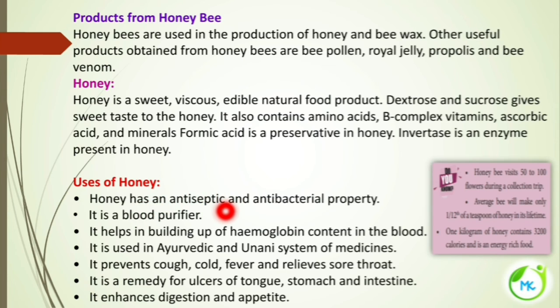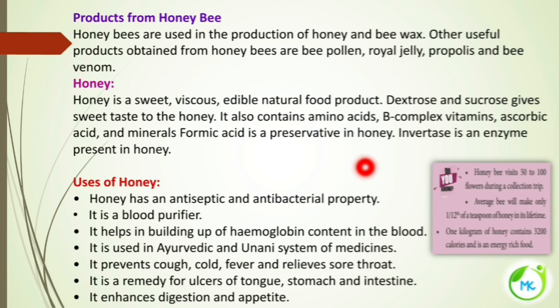Next, let's see the uses of honey. Honey has antiseptic and antibacterial properties, and honey is a blood purifier. It helps in building up the hemoglobin content. Hemoglobin is nothing but the red blood pigment found in the RBC. It is used in the Ayurvedic and Unani systems of medicine. Honey has the ability to prevent cough, cold and fever and relieve sore throat. And it is a remedy for ulcers of the tongue, stomach and intestine.